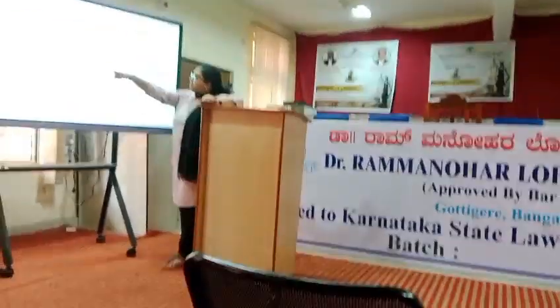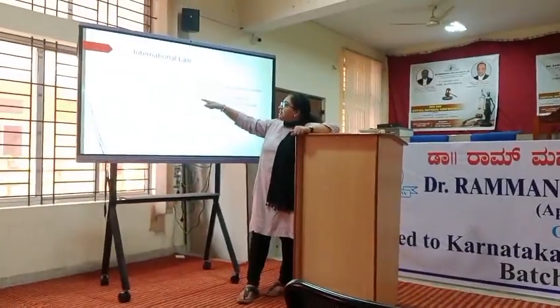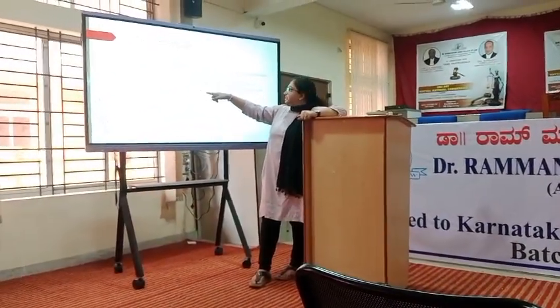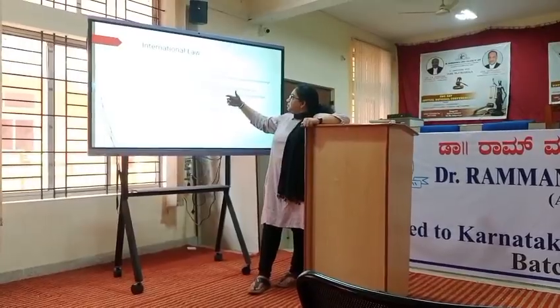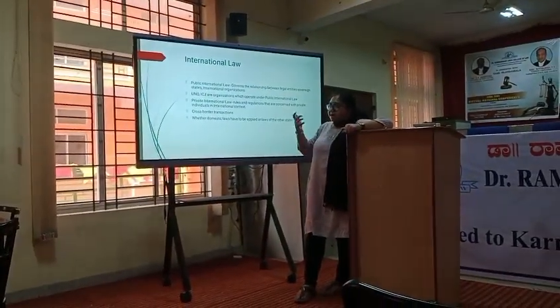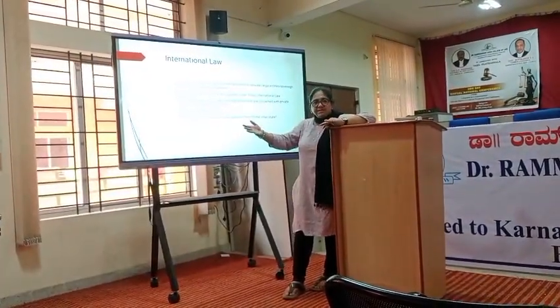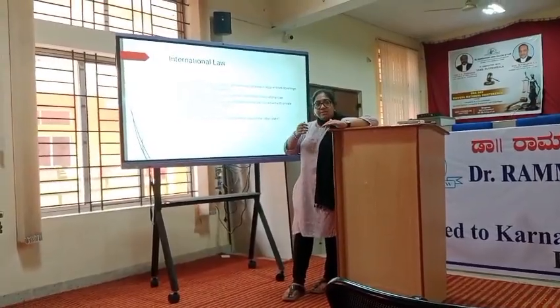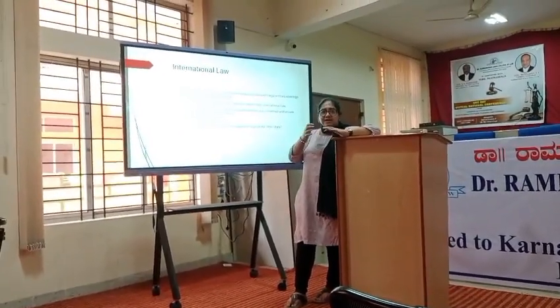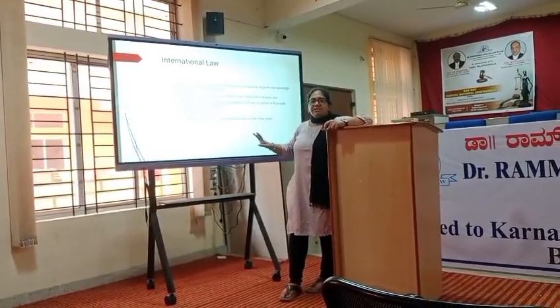So under public international law, we'll talk about the UNO, we'll talk about the CGA, and the ICJ, that is the International Court of Justice. All these bodies will come under public international law only if it is concerned with the state and its relationship with the other states. But if the matter is related to an individual in that state and it is affecting only his individual rights, that will come under private international law.